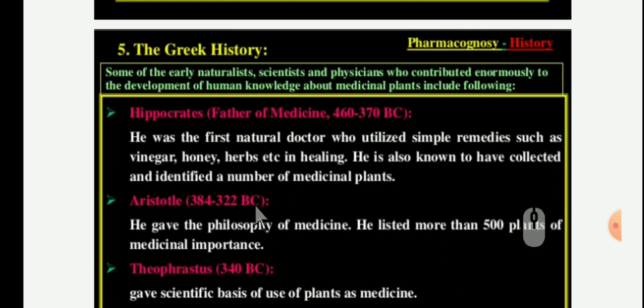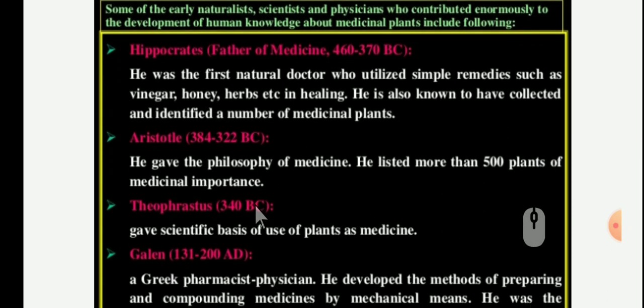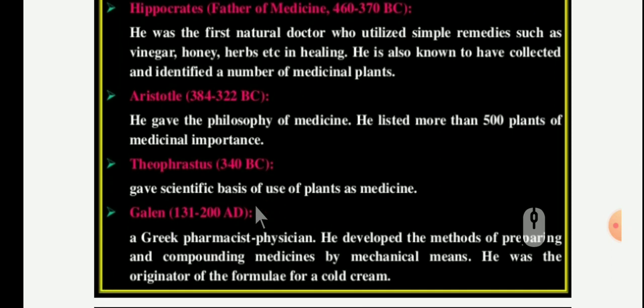Then after, Aristotle came. Aristotle, in 384 to 322 BC, a student of Plato, was a philosopher and is known for his writing on the animal kingdom, which is considered authoritative even in the 20th century. Then after, Theophrastus, in 372 to 287 BC. He was the student of Aristotle. He wrote about the plant kingdom.